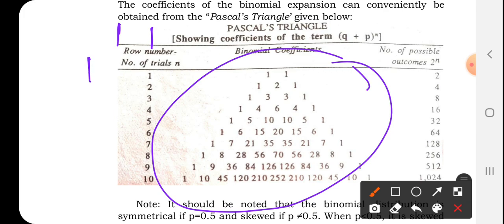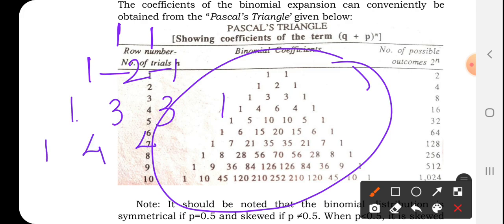Write down 1 here, 1 plus 1 is 2, then 1. Then write down again 1, 2 plus 1 is 3, add this 3, 1. Then 1, 3 plus 1 is 4, 3 plus 3 is 6, 3 plus 1 is 4, again 1. Likewise, 1, 4 plus 1 is 5, 10, 10, 4 plus 1 is 5, 1.